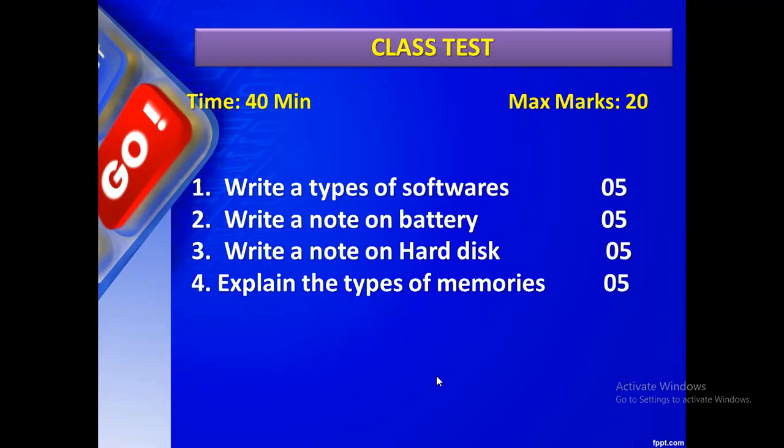Again, the application software, how is it classified? Rakshana, can you answer? The application software is classified into how many types? Or how are the application softwares classified? Rakshana, answer it. General purpose software, customized software. Okay, what is general purpose?